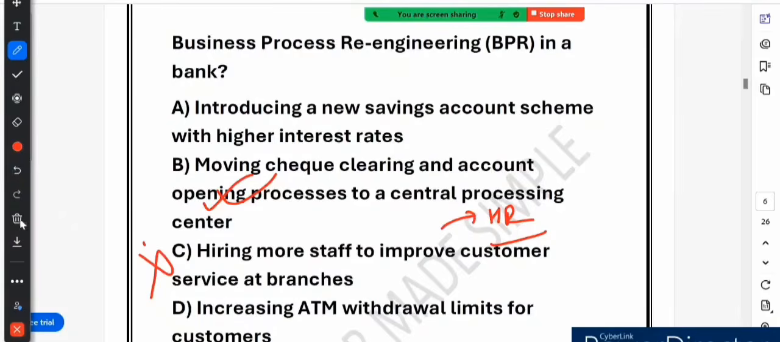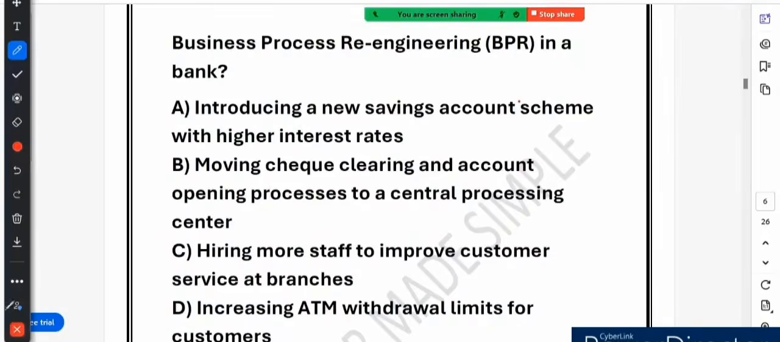Option D says increasing ATM withdrawal limit for the customer. This is a policy change. Increasing the ATM withdrawal limit benefits customers, but it does not change the way banking operations are conducted. It is a simple adjustment to banking rules, not a major policy transformation or process transformation. So what we learned is that BPR is about redesigning processes to improve efficiency. The correct answer is option B, that is moving check clearing and account opening.